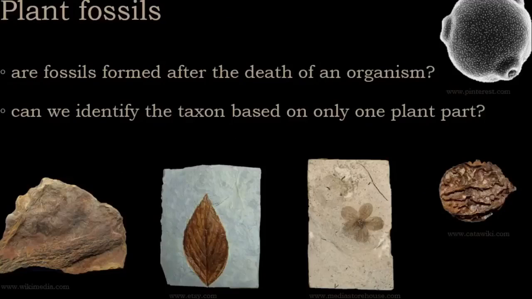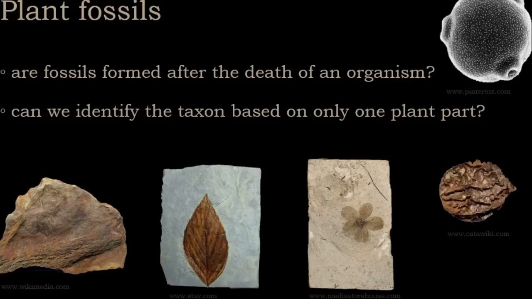As already noted, plant tissues are easily degraded, and therefore plant fossils are quite rare in comparison to some other organisms. Nevertheless, there are many examples of even whole plants being recovered. So here you can see examples of some extremely perishable plant parts like whole flowers and leaves being unearthed, but also very enduring ones like wood or nuts. Now to answer these questions you can see on the slide.